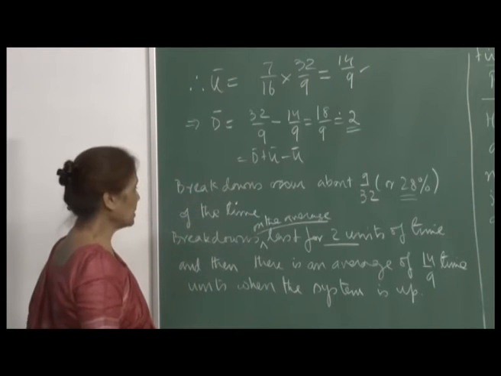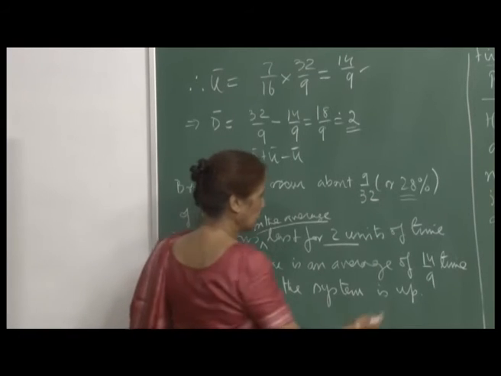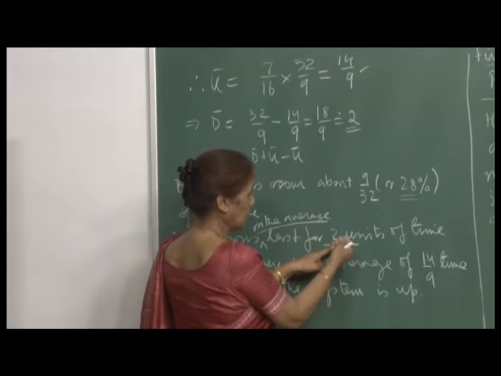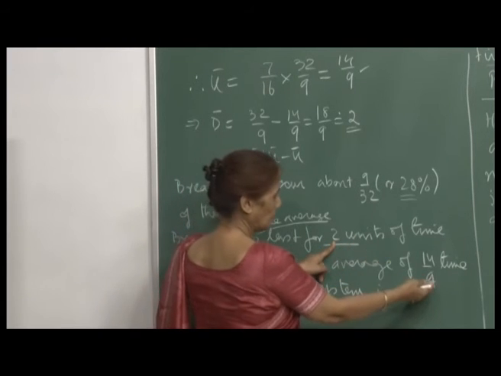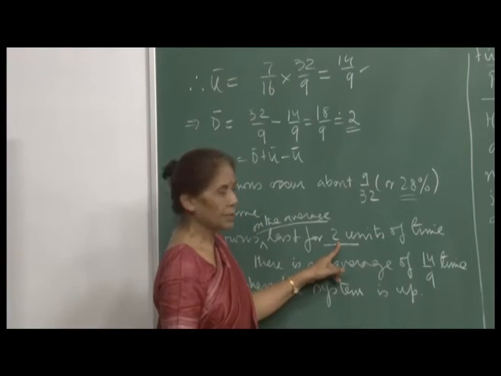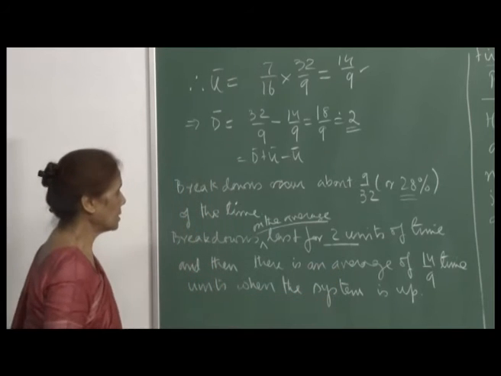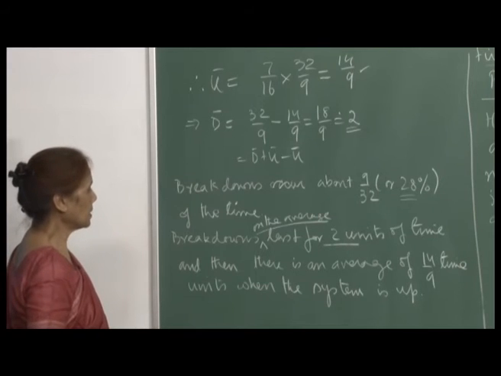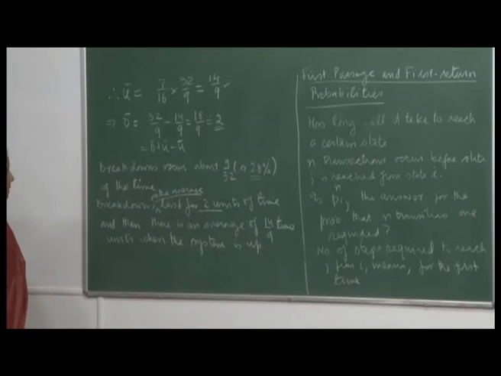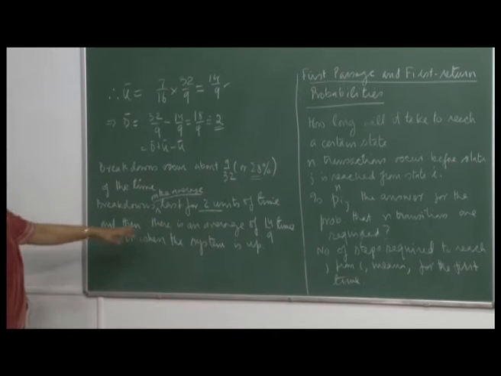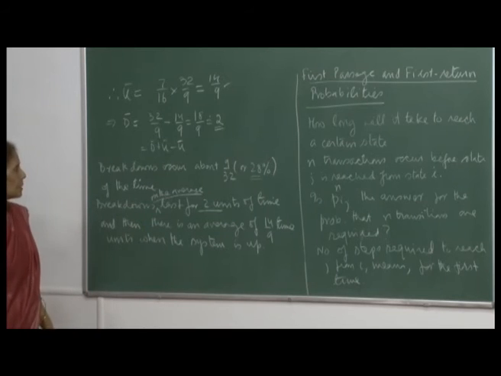Now, the thing is certainly the system is not in a very satisfactory situation, because on the average the breakdowns remain for 2 units of time, whereas your actual production time is only 14 by 9, which is less than 2 units of time. So, certainly the system is not in a very healthy state. And so, this again gives a warning to the manufacturer to do something about it, because the way the transition probabilities are given, this is what your conclusions are. Okay. So, I hope you understand.